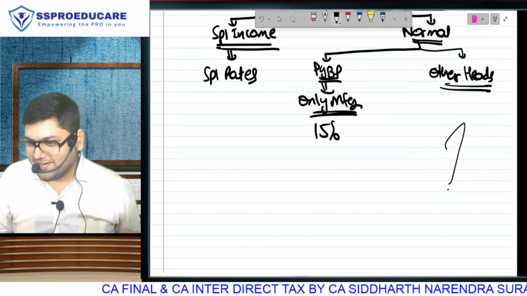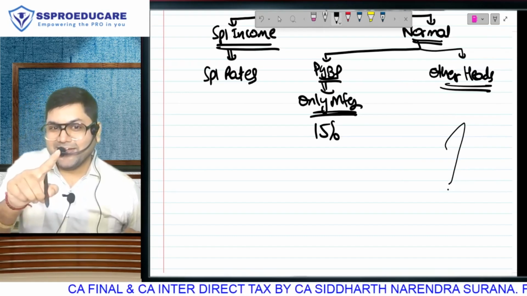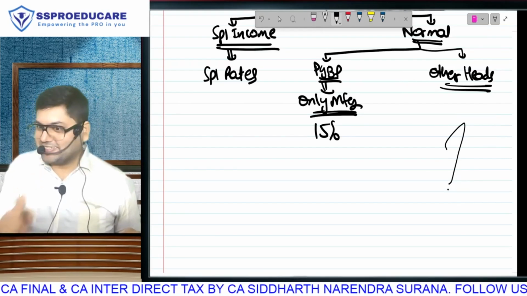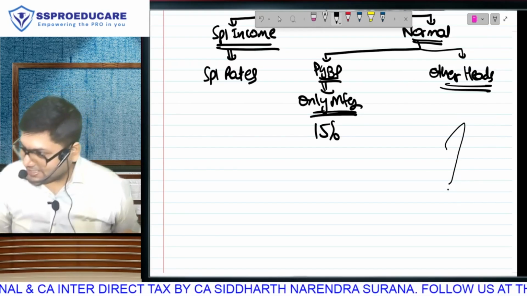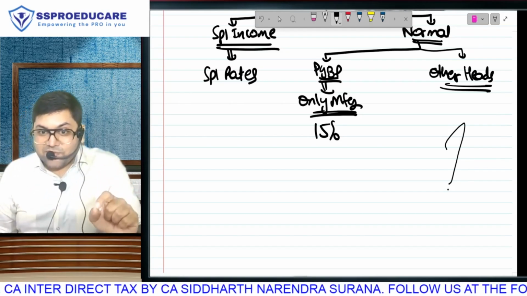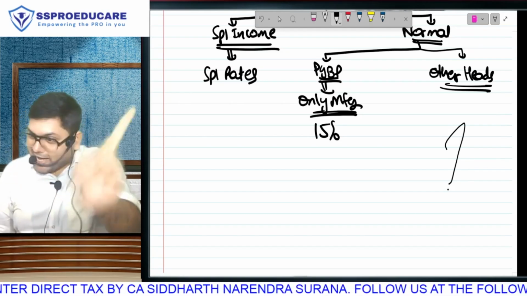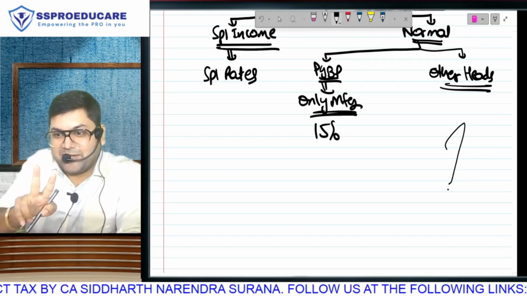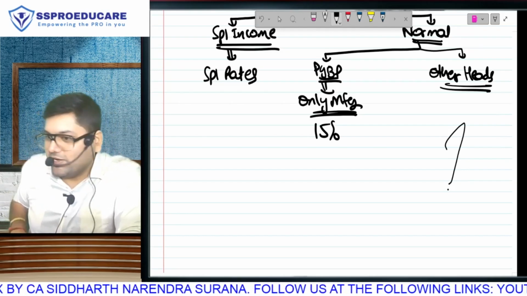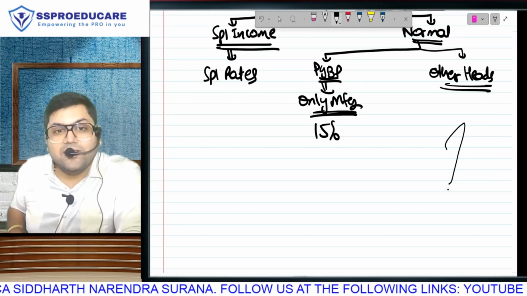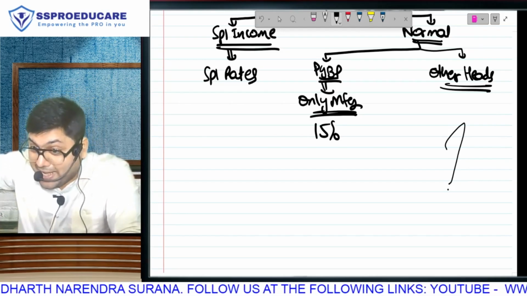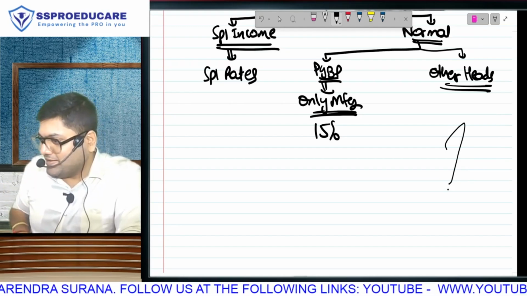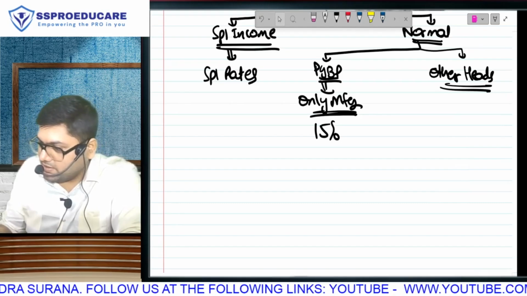These incomes will be taxable at what rate? 22, which will later become 25.168. Why, sir? Because go check the previous two sections. They are giving you 25.168 on all heads of income, not just manufacturing business. But these two sections are giving 17.16 only for manufacturing business. So your other heads of income will be taxable as per 115BAA or BAD. Only manufacturing will come in BAB and BAE.